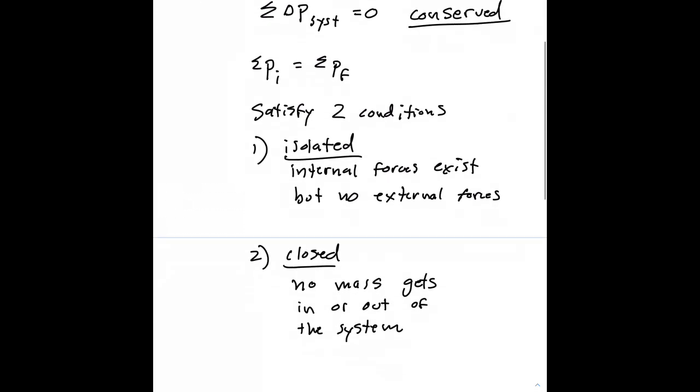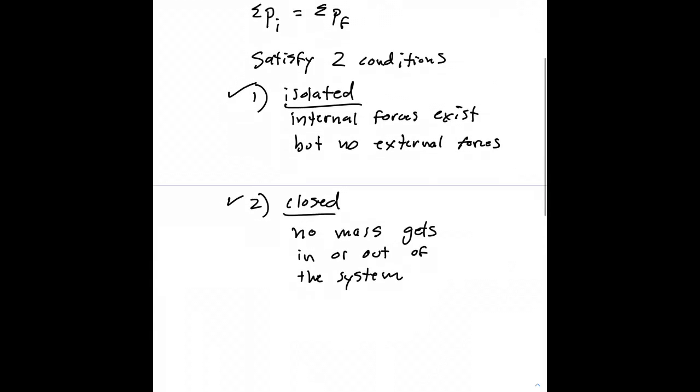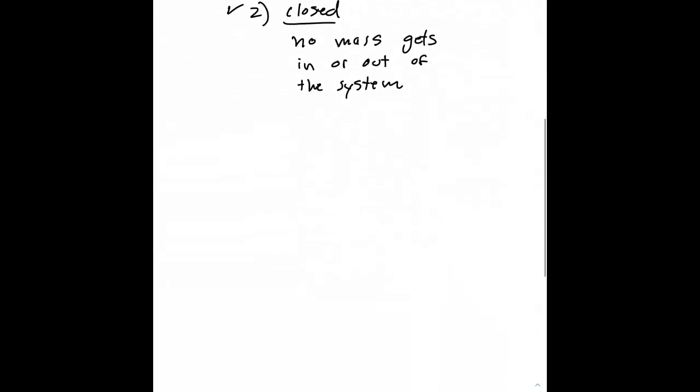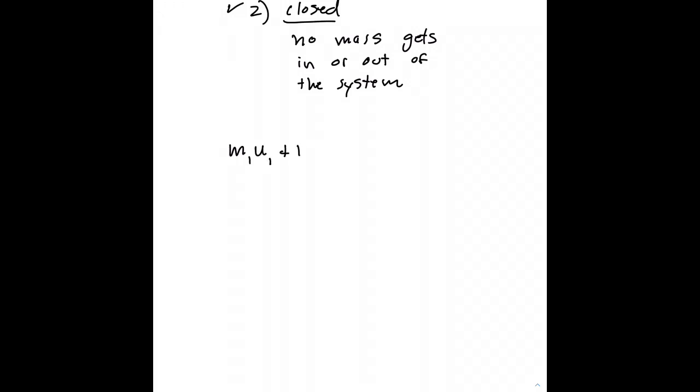So as long as we satisfy those two conditions, as long as the collision involves an isolated and closed system, then momentum is conserved, and the total initial momentum in the system has to equal the total final momentum. So another way to state that is that the mass of object number 1 times its initial velocity plus the mass of object number 2 times its initial velocity has to be equal to the mass of object 1 times its final velocity plus the mass of object 2 times its final velocity.